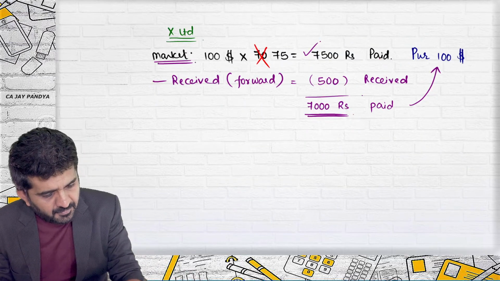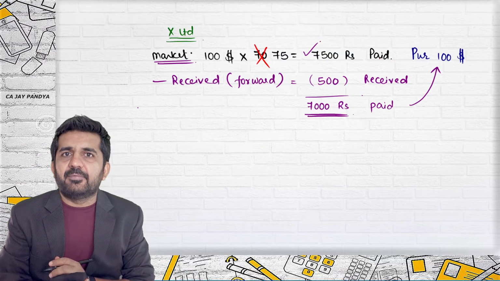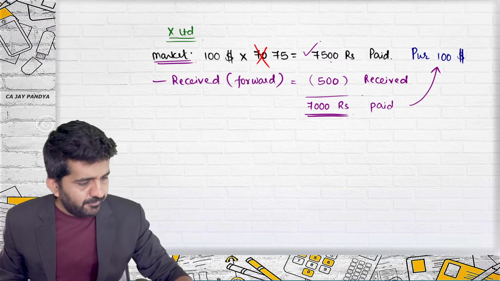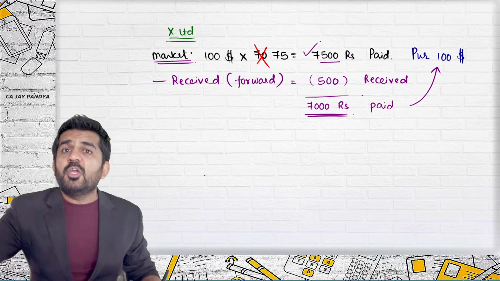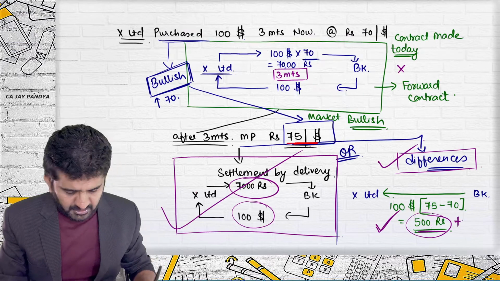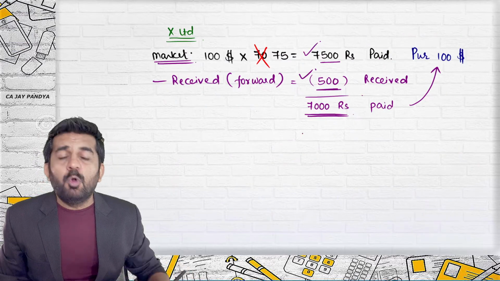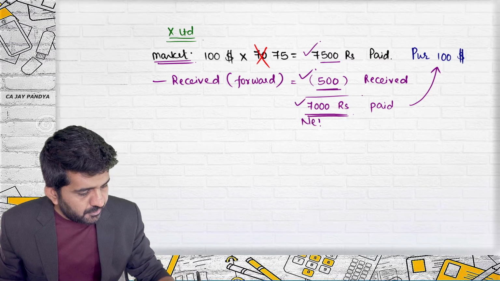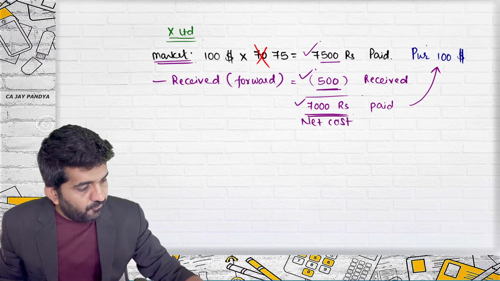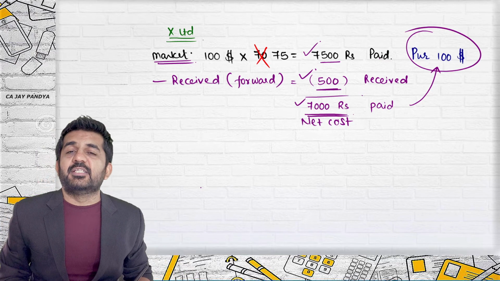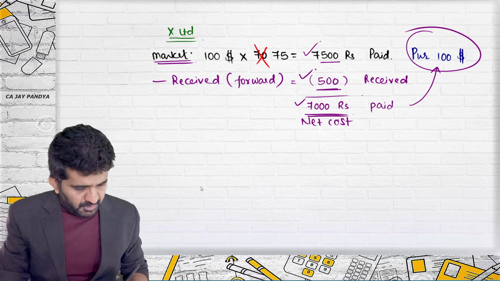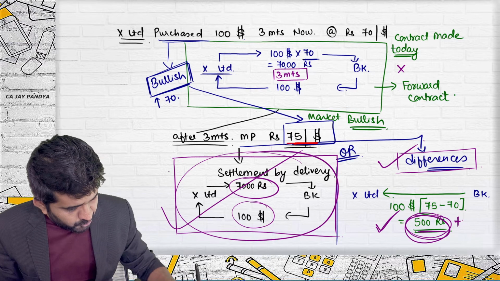You are getting it from market. All right. So what you are paying to market? 7,500. What you have received in contract this money? 500. What is your net cost for purchasing $100? It is 7,000. In this case, also it was 7,000.